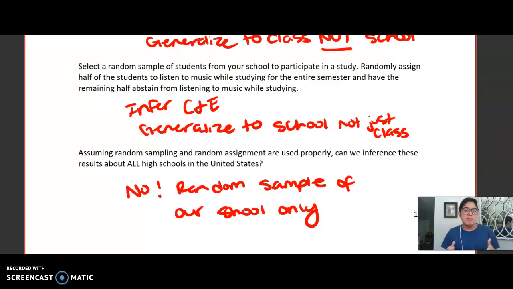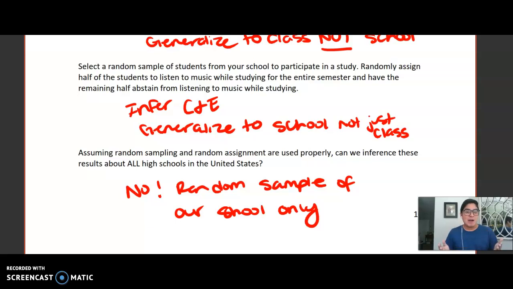Now, assuming we use both types of randomization methods properly, can we infer these results? Can we say that music actually improves GPA for all high schools in the United States? No, we only took a random sample of our school, so I could only generalize those results to our school. And it was only 1 sample from our school, so that's not really reliable data. Maybe we just got lucky that it happened once. So you'd want multiple samples from different schools all over to really see what we can say about the relationship between music and GPA.